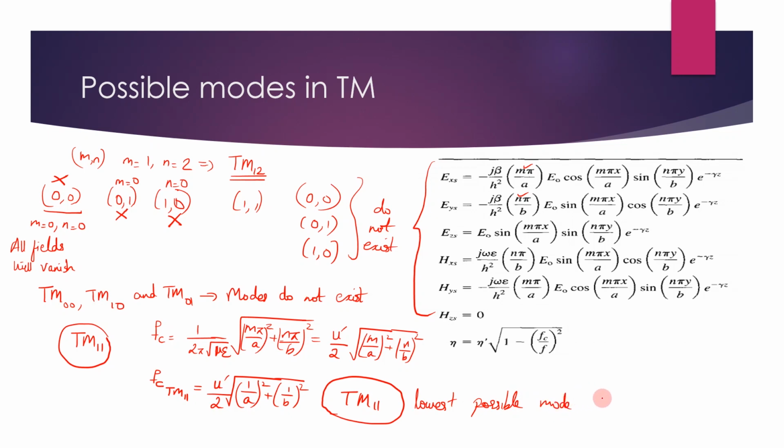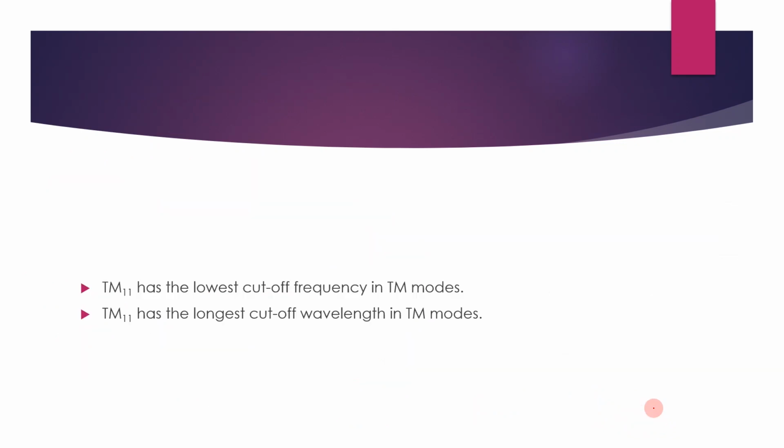This is not the same in case of TE. This is the lowest possible mode in TM, and so this has the lowest cutoff frequency and longest cutoff wavelength. This Fc we already obtained. Fc corresponding to TM11 was u dash by 2 into square root of 1 by a the whole square plus 1 by b the whole square.